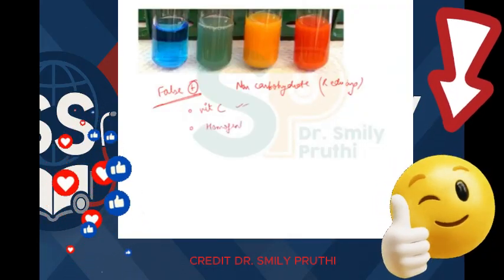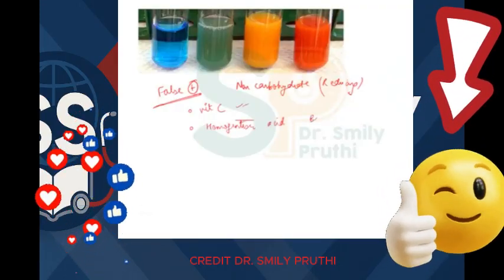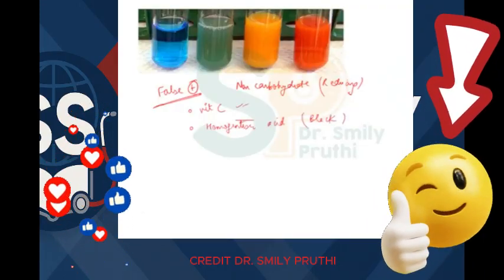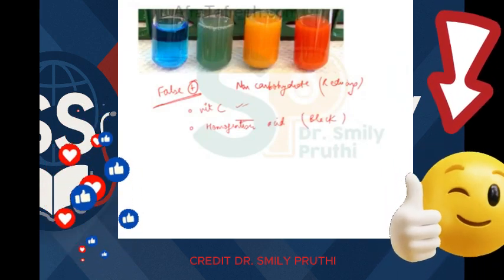Then homogentisic acid, which will give black color to the solution because of oxidation of homogentisic acid, right?